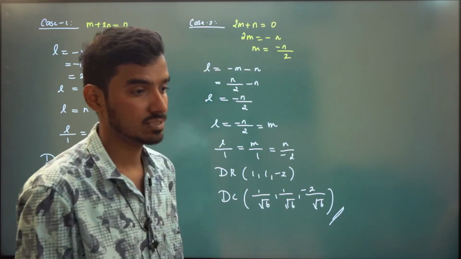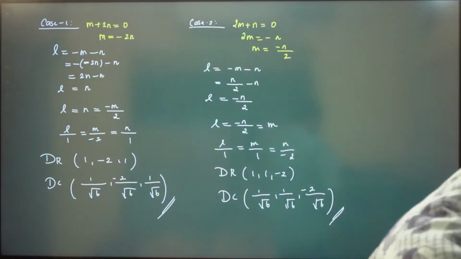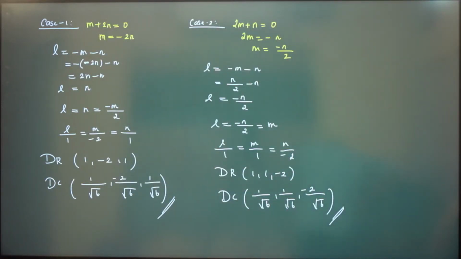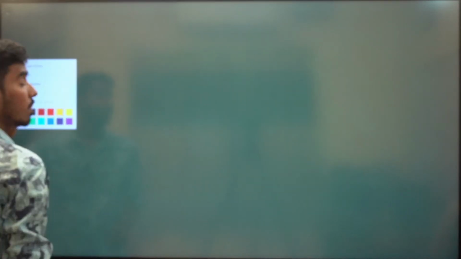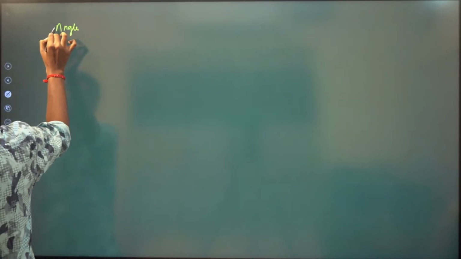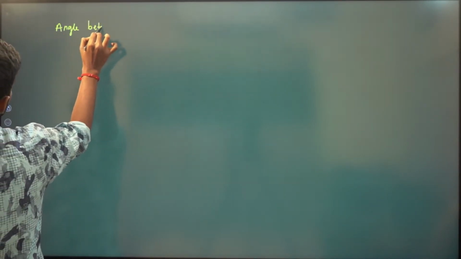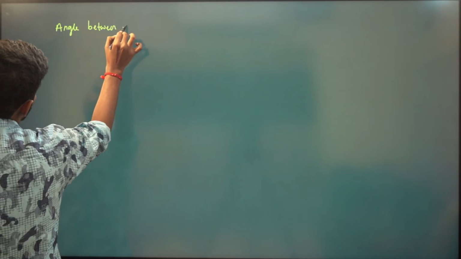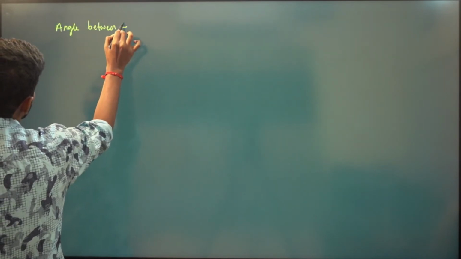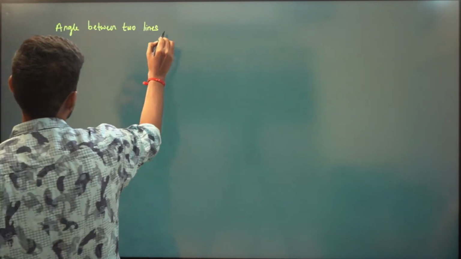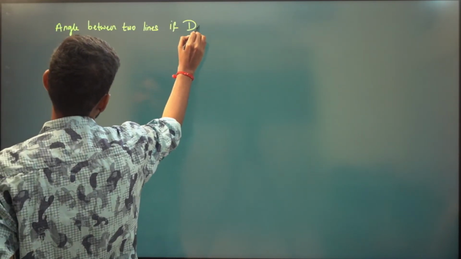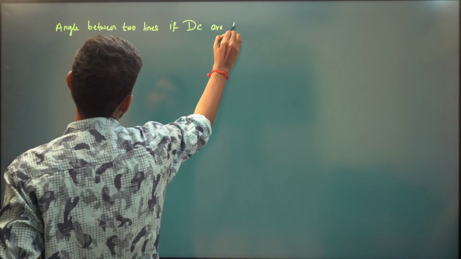Angle between the two lines, right? The angle between the two lines, if the direction cosines are known. Angle between the two lines. Next topic: angle between two lines if direction cosines are known.